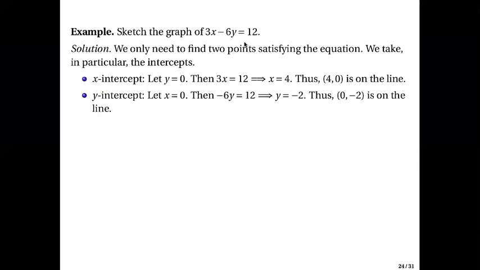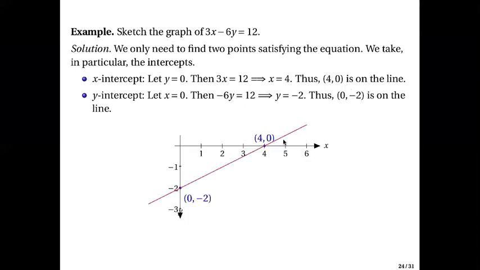So now we have 2 points. All we have to do is plot them and then draw the line containing those 2 points. (0, negative 2) is here, (4, 0) is here. Questions?